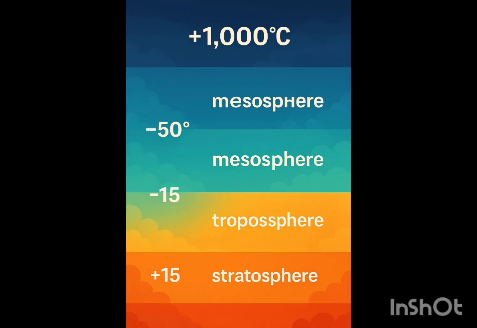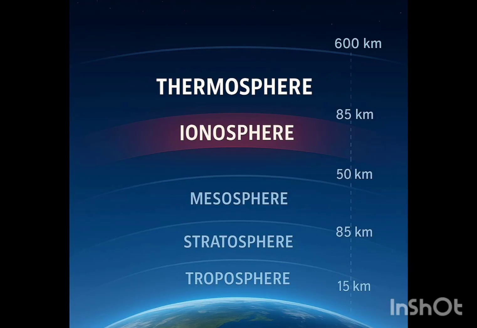It's the fourth layer of the atmosphere, and it's 600 kilometers away from Earth's surface. So 85 to 600. Let's summarize. Thermosphere starts from 85 and reaches up to 600 kilometers. Point number 1, it's the fourth layer. Point number 2, point number 3, the hottest, she said. It's the hottest.